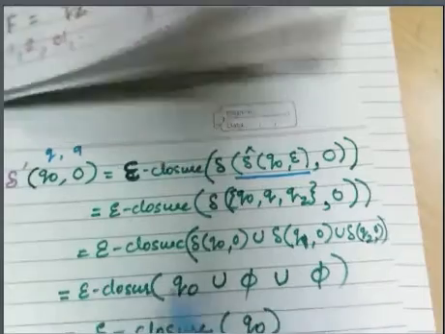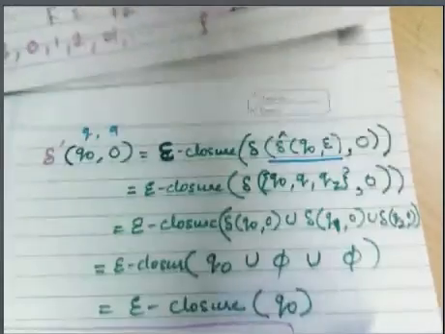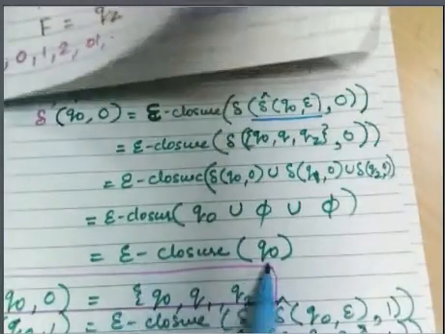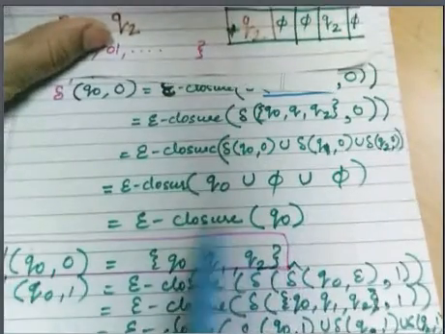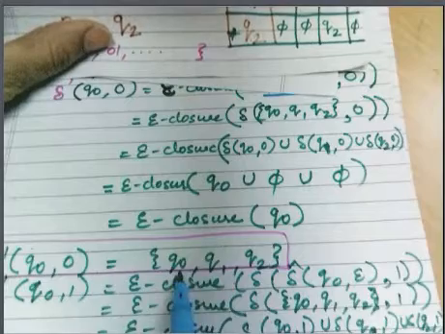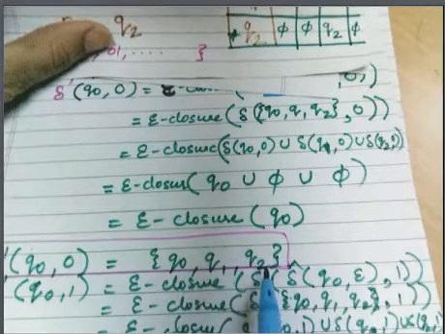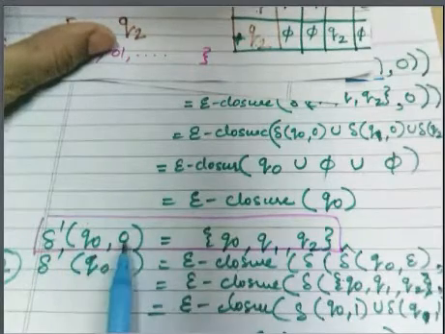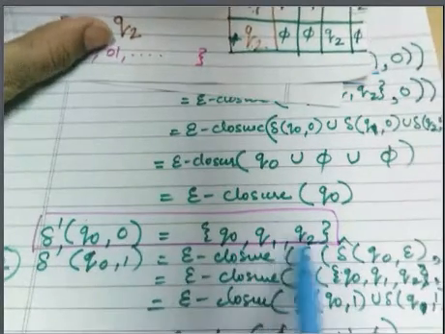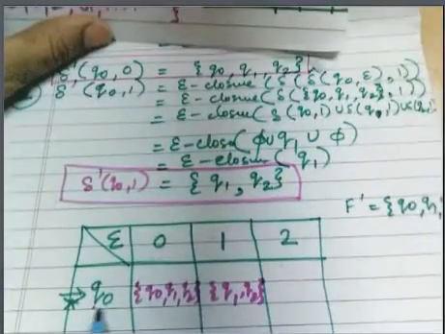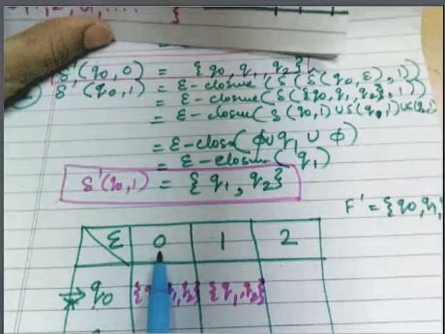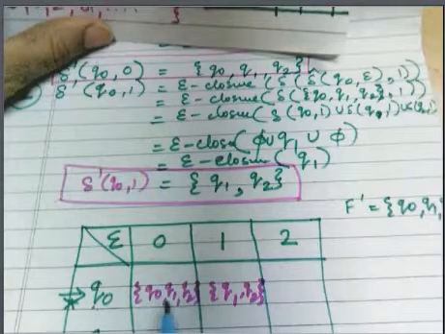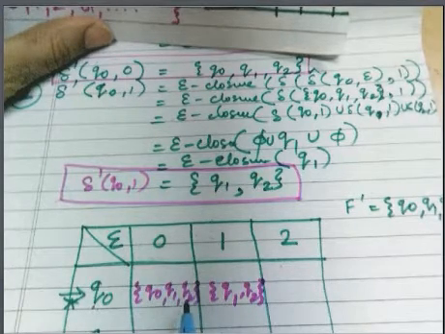So after doing the union of all this, you get the epsilon closure of q0, and you already know the epsilon closure of q0 is q0, q1, q2. So the value of delta dash q0 comma 0 is q0, q1, q2. See, in this table we have made the entry: q0 on 0 moves to q0, q1 and q2, right?